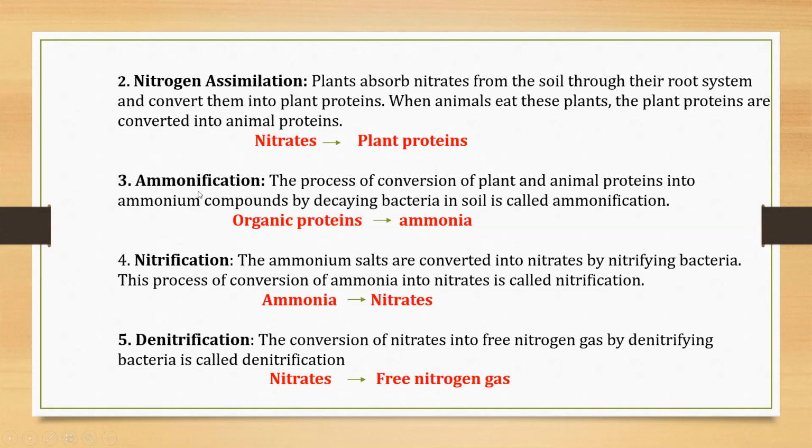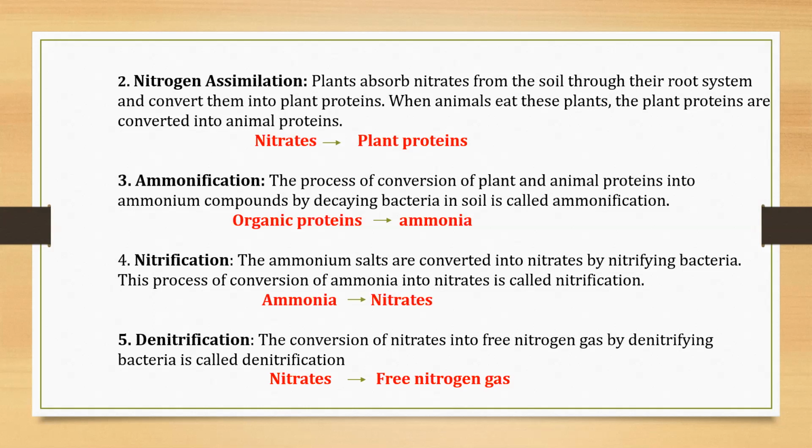Now the third step of nitrogen cycle is ammonification. Now how does ammonification take place? When plants and animals die, their remains are converted into ammonia and ammonium compounds by decaying bacteria or decomposers which are present in the soil.